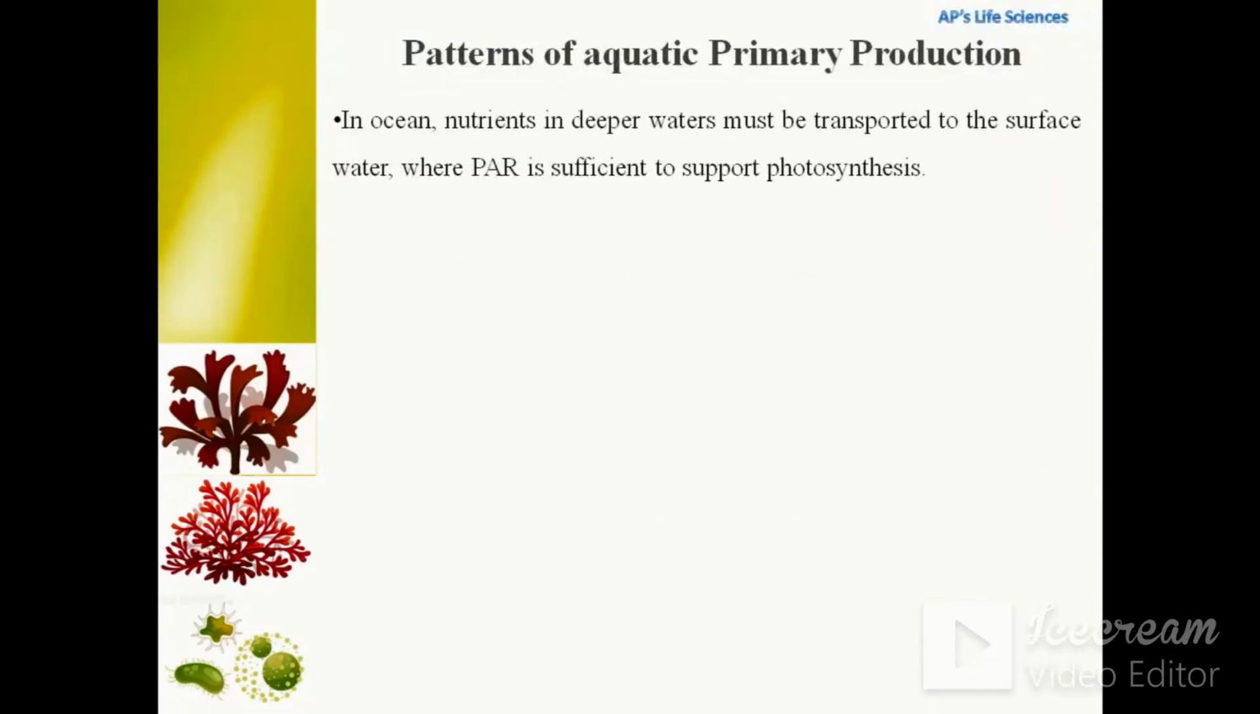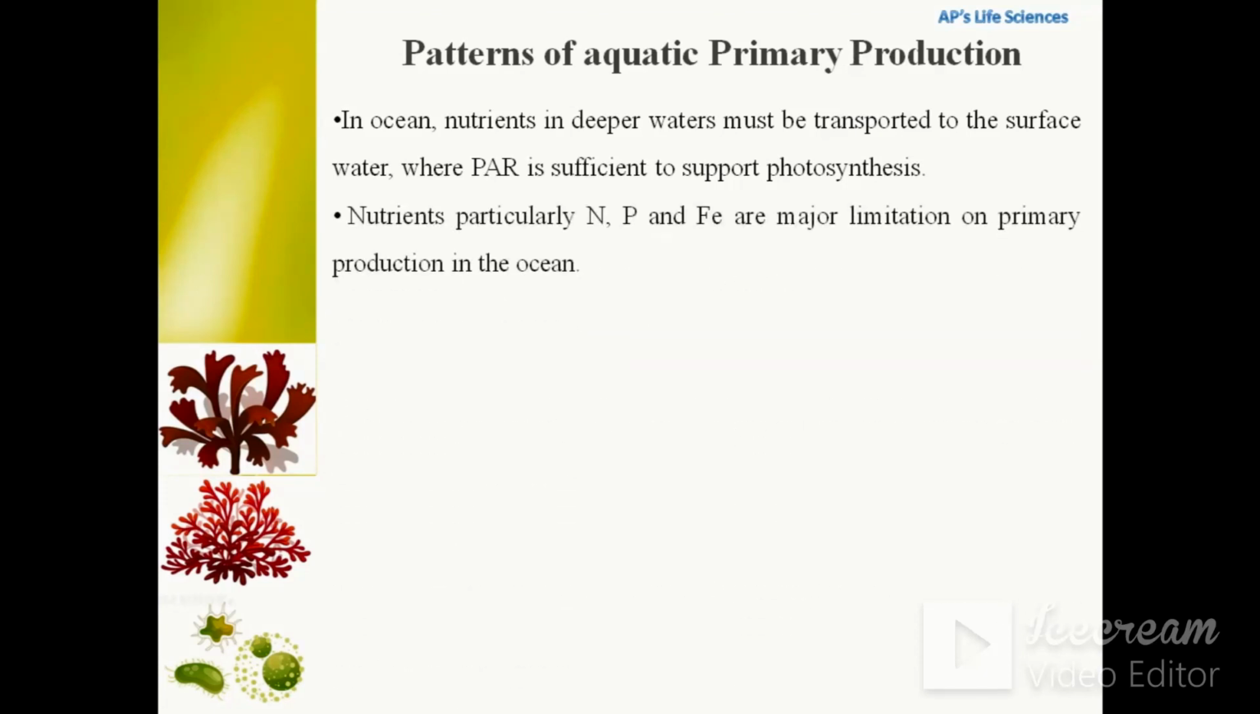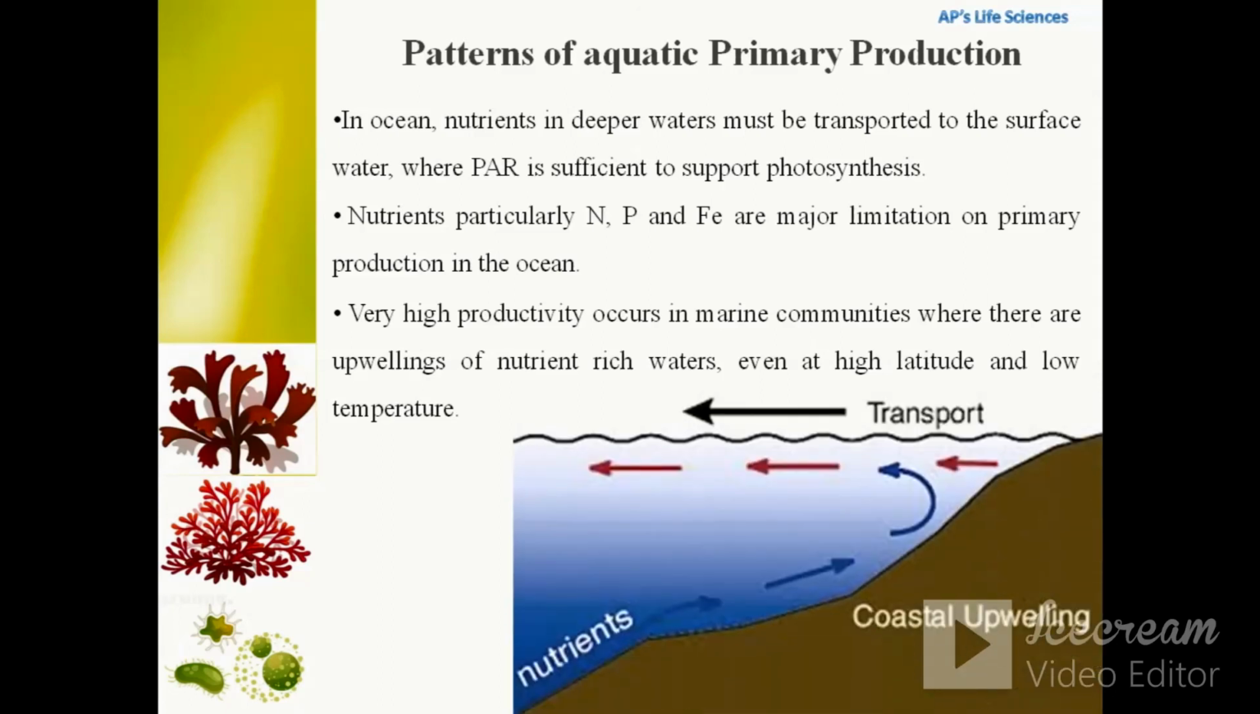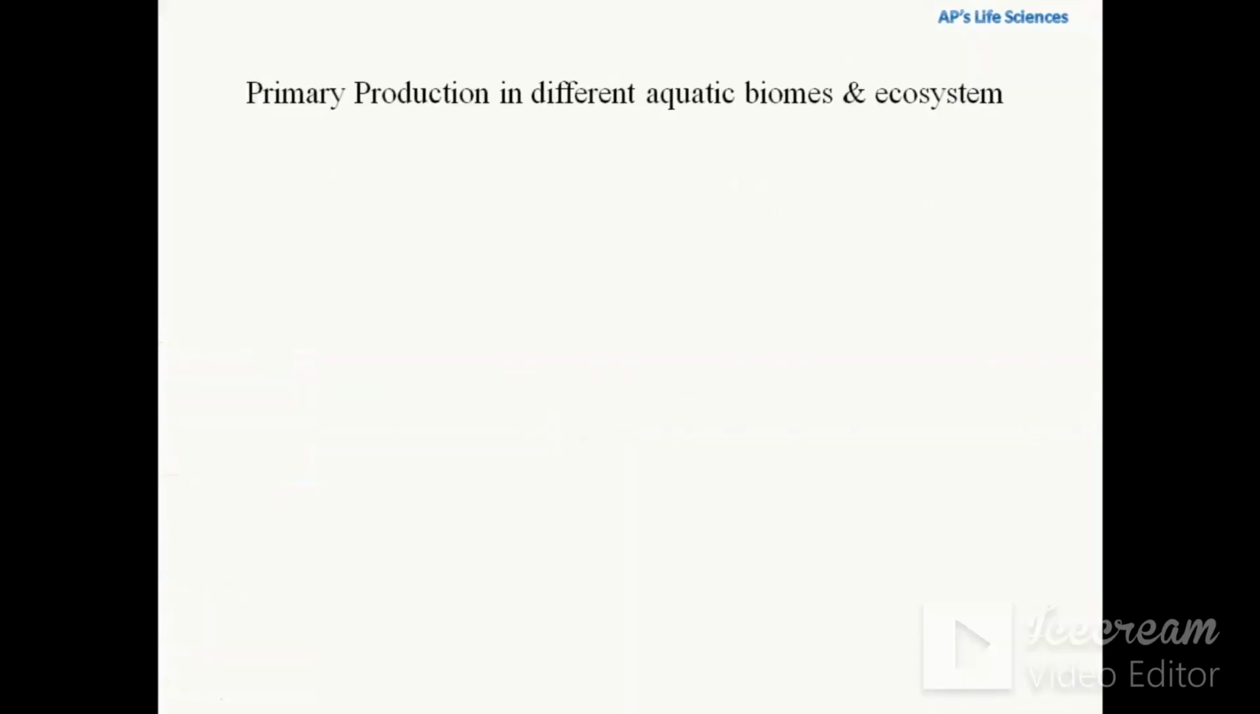In the ocean, nutrients in deeper water must be transported to the surface water where PAR is sufficient to support photosynthesis. Nutrients, particularly nitrogen, phosphorus and iron, are major limitations on primary production in the ocean. Very high productivity occurs in marine communities where there are upwellings of nutrient-rich water, even at high latitude and low temperature, because coastal upwelling helps in recirculating the nutrients from the bottom to the surface of the water where there is a high level of PAR, so it supports primary productivity.